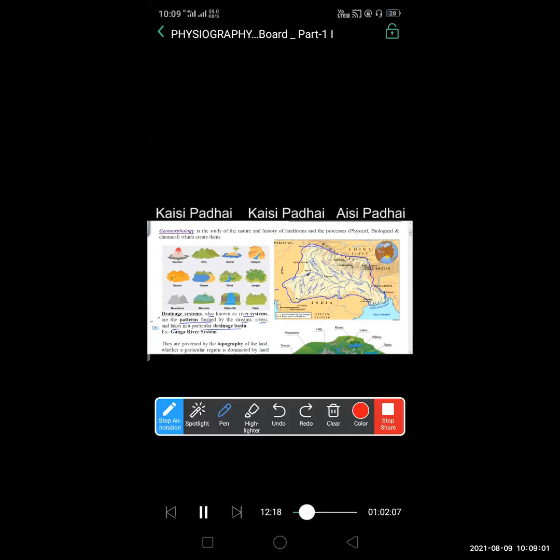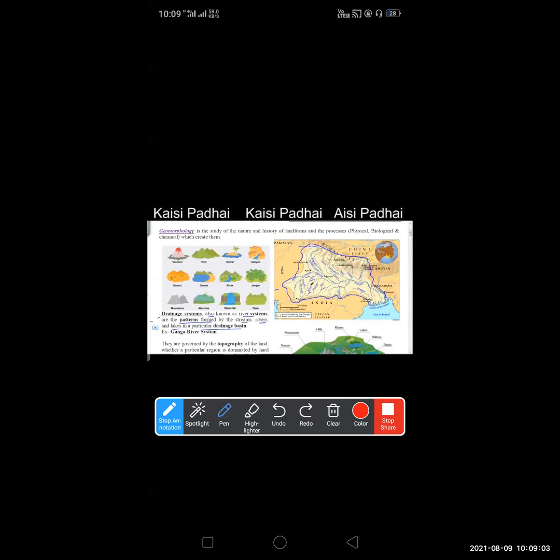See, you can see here. You can see small tributaries over here. So these are dendritic patterns. This flow is called a dendritic pattern. So this whole is called what? Ganga river system. All this meets in what?